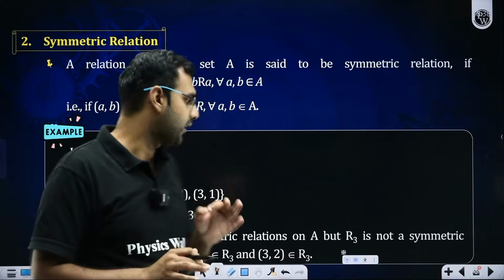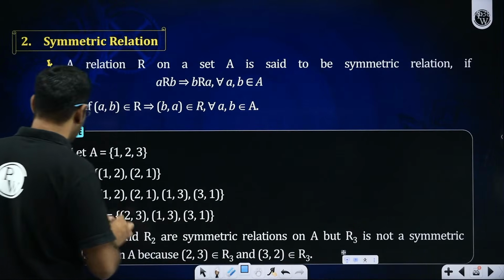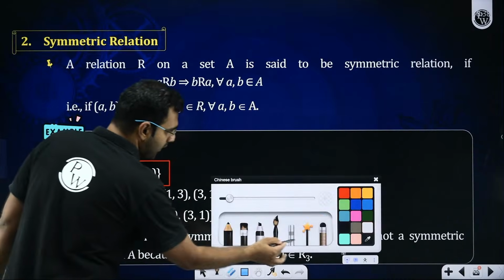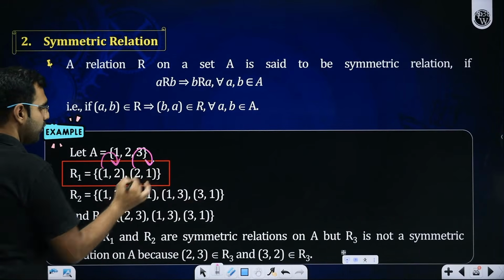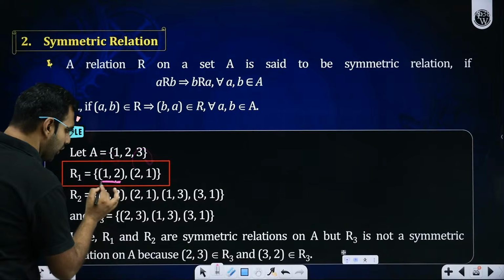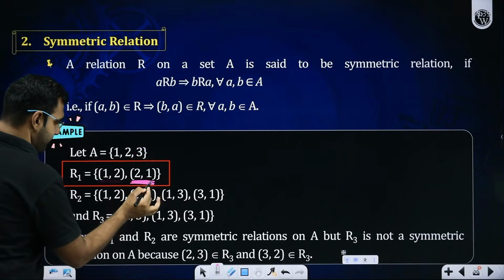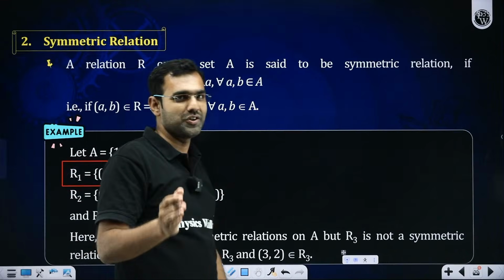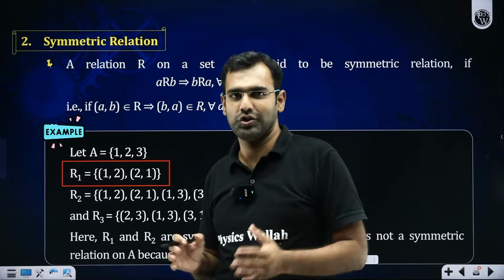I am saying here a very simple and direct result, students, that if you have a relation R1 where 1 is taking you towards 2, then 2 should take you towards 1. So if any (1,2) exists, and for that (2,1) also exists, then I'll call this relation a symmetric relation. Absolutely right. If A relates to B, then B relates to A. Perfect definition. Perfect.